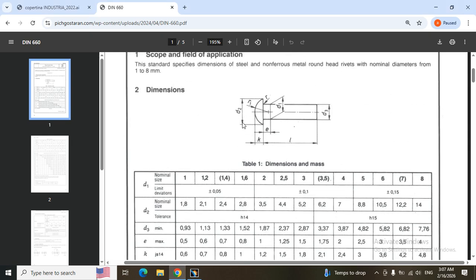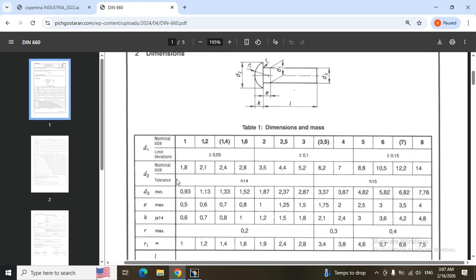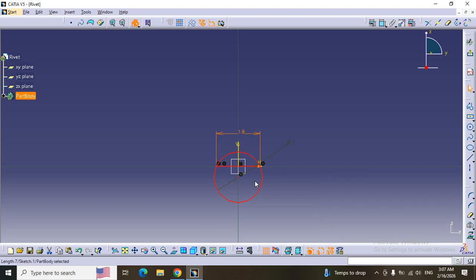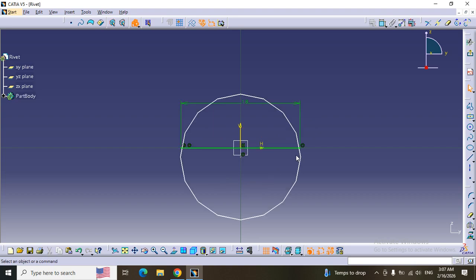The line's length is D2. D2 is 1.8. So its color changes to red. That means it's fully constrained. Delete some constraints.